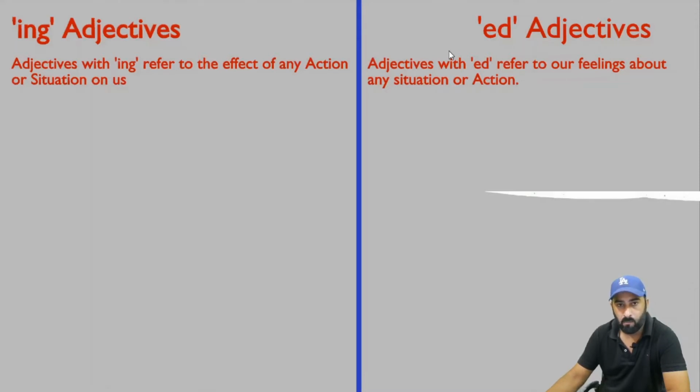So whenever we are talking about adjective with ed, so these adjectives refer to our feelings about any situation or action, okay? So how do we feel about particular situation, action, or object? At that time we use adjectives with ed form, okay? This is the simple formula. So firstly, we need to look at example.